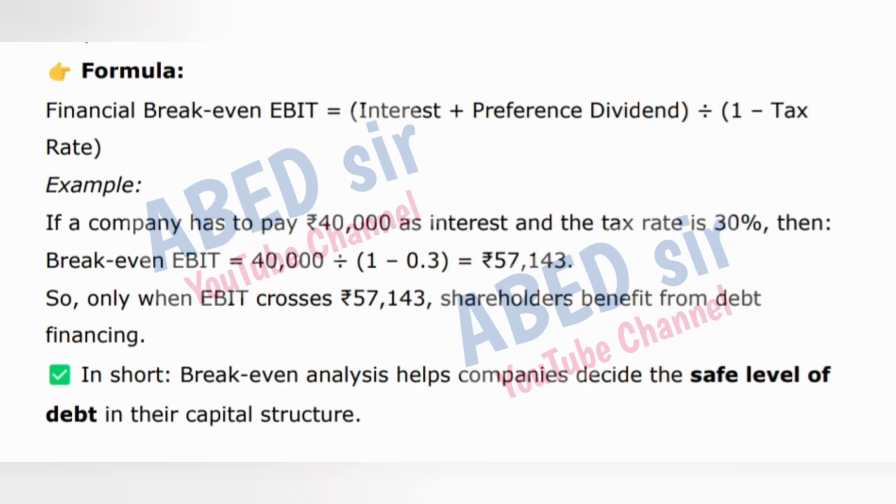So, only when EBIT crosses 57,143 rupees, shareholders benefit from debt financing. In short, break-even analysis helps companies decide the safe level of debt in their capital structure.